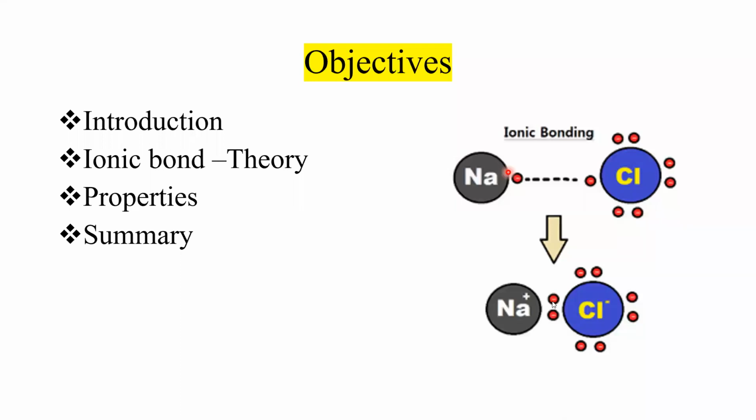Therefore this ionic bond is formed between a single Na plus ion and a chloride ion. In total there will be billions of billions of ions, so the bond strength is very high compared to other bonds.